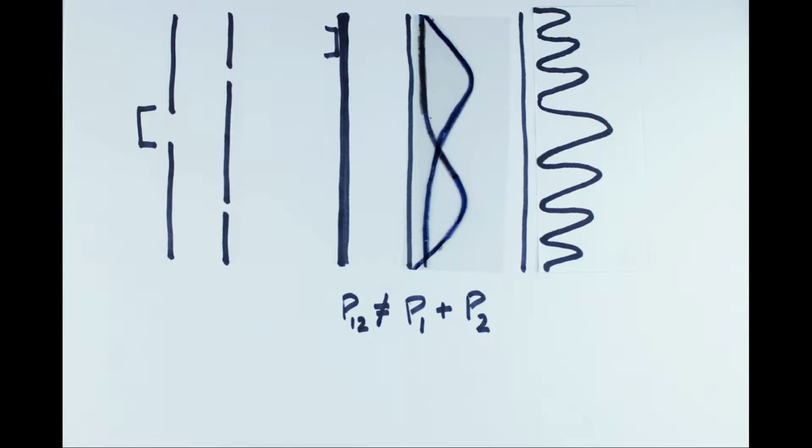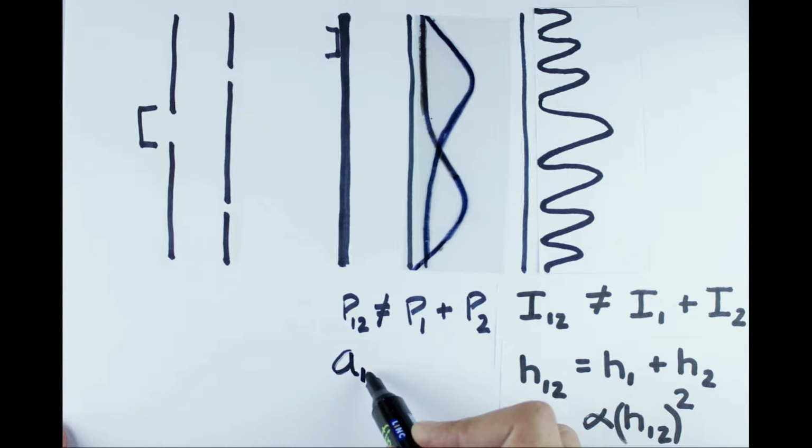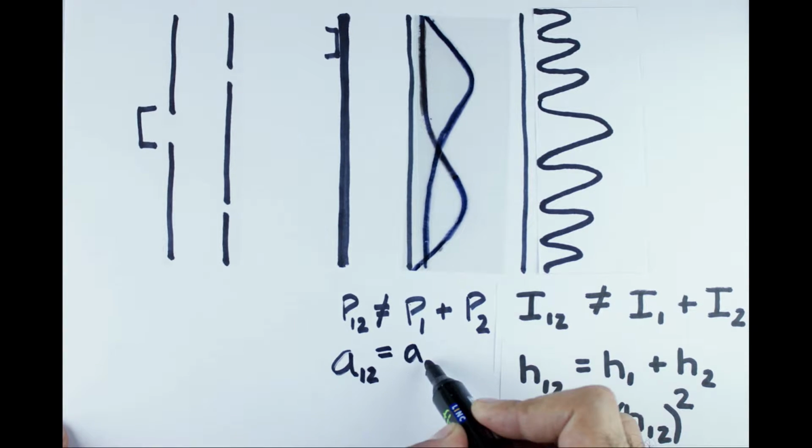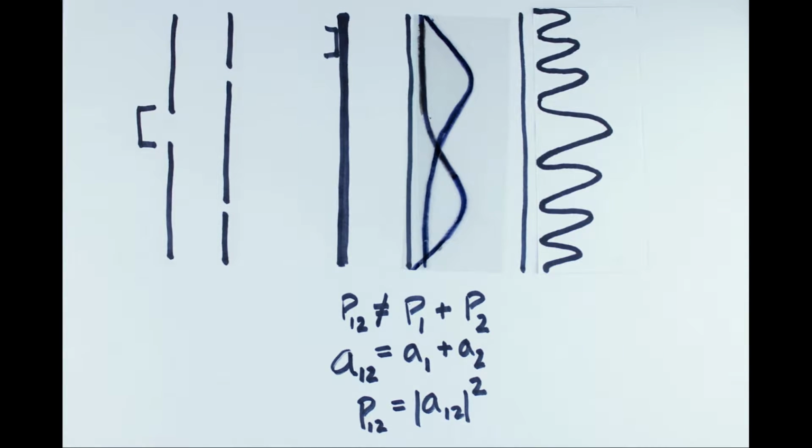Well, the mathematics is simple. We replace the intensity with probability and we have to replace h with something. We call it a probability amplitude. We add the probability amplitudes to arrive from hole 1 and to arrive from hole 2 to get the total probability amplitude to arrive, and square it to get the total probability. We use the same mathematics as before to get the same curve out.